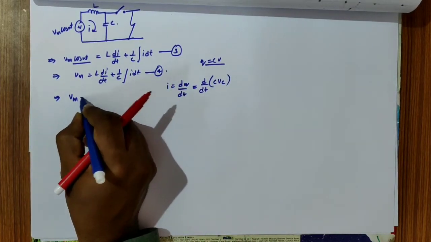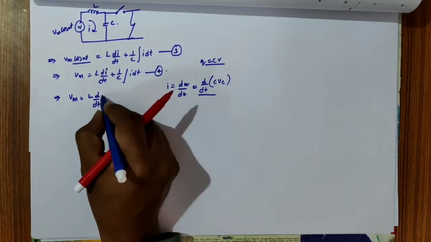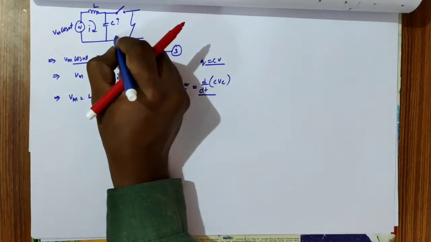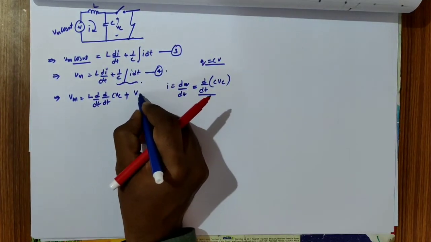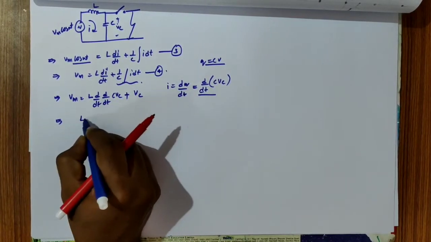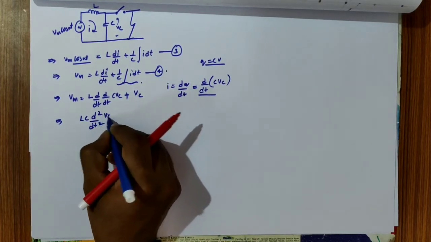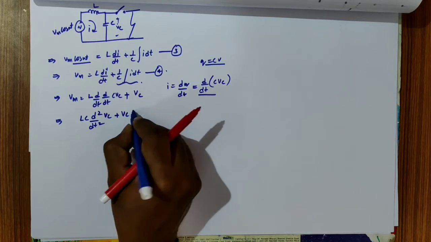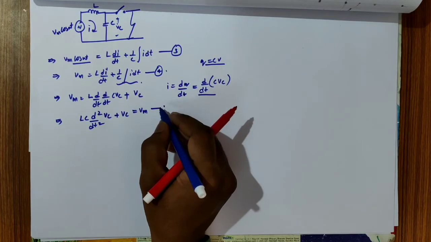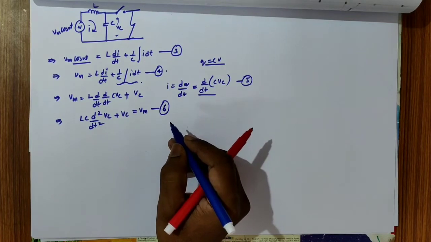So we get Vm equal to L d by dt, and at this i expression we substitute d by dt of C Vc, where Vc is the voltage across the capacitor. Now further calculating this, we have LC d square by dt square of Vc plus Vc equal to Vm. Let us say this is expression 5 and this is expression 6.